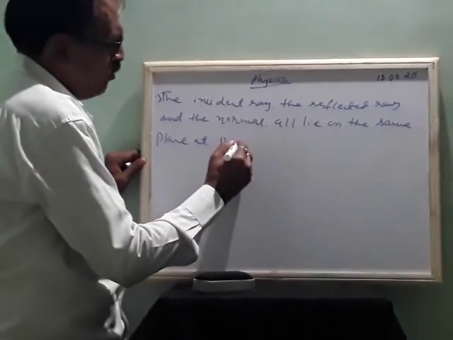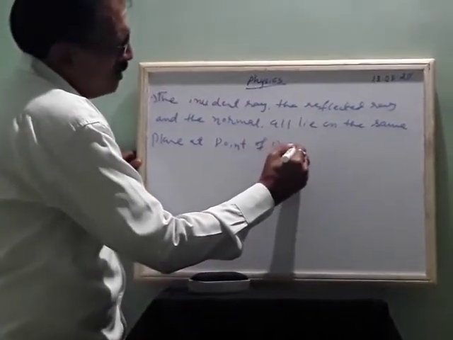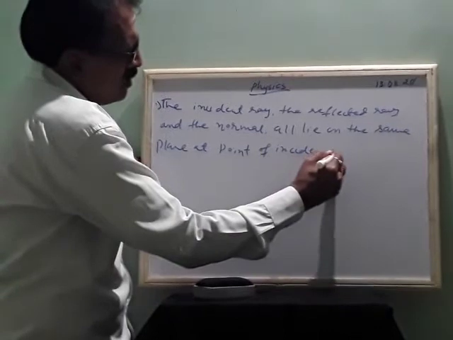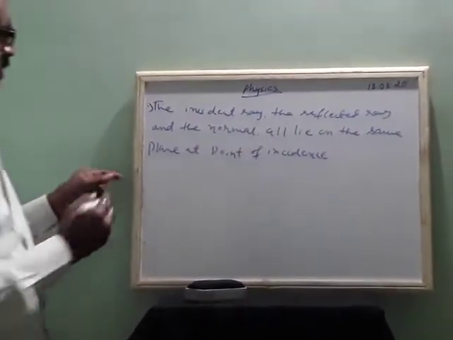Point of incidence. This is one. What does the second law state?